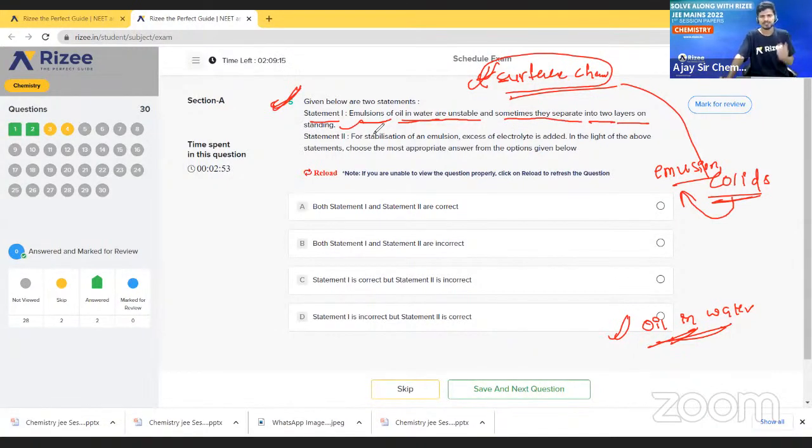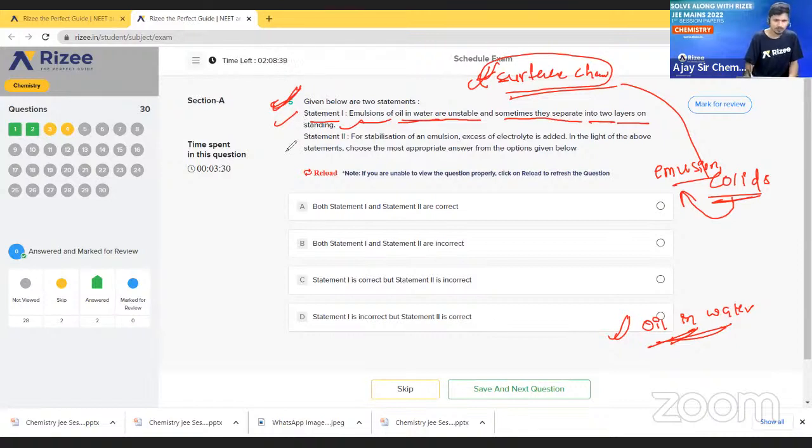So this is obviously सच्ची बात है. पूरा एनसीईआरटी की लाइंस दे दी थी, same NCERT lines. Emulsions of oil in water are unstable, and sometimes they separate into two layers on standing. Yes, sometimes. So emulsions అనేటువంటివి separate అవుతాయి two layers గా. So the first statement is correct only.